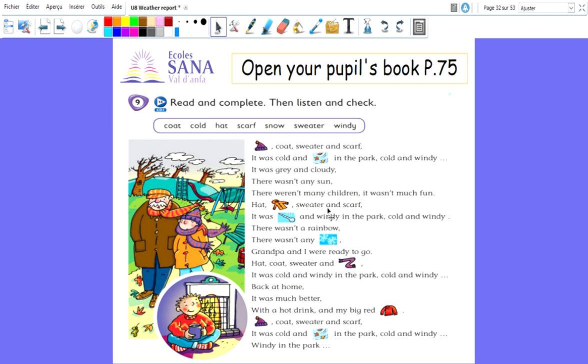We're gonna do the first one together, okay? So here it says coat. You have a picture, coat, sweater, and scarf. So what is this picture? It's a hat. Very good. So here you have to write the word hat. So the sentence becomes hat, coat, sweater, and scarf. Okay? Now I want you to pause the video and I want you to write the right words, the correct words next to the right picture. Okay? Using a pencil.